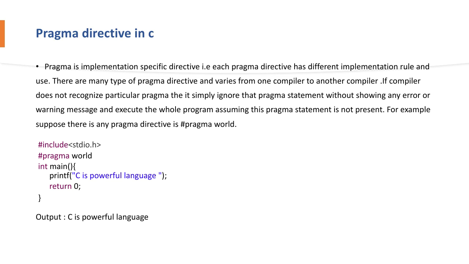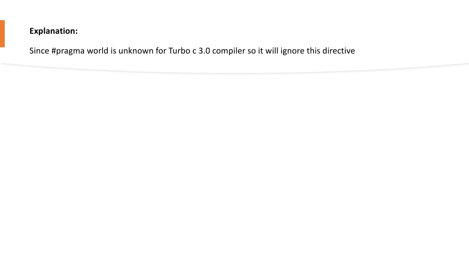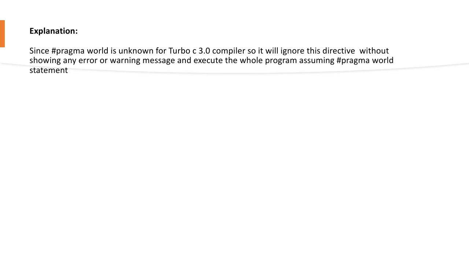Let's see the list of directives in Turbo C 3.0. I am going through Turbo C 3.0 just because, keeping in mind, lots of aspirants will not have access to plenty of other IDEs. We just go with Turbo C so that we can see deeper as far as preprocessors are concerned.